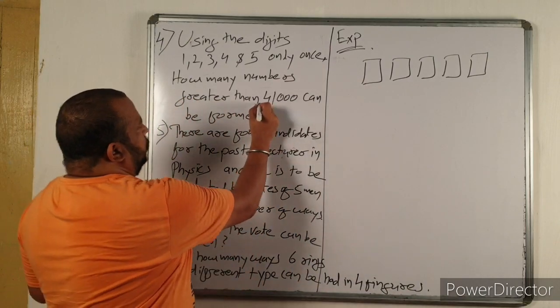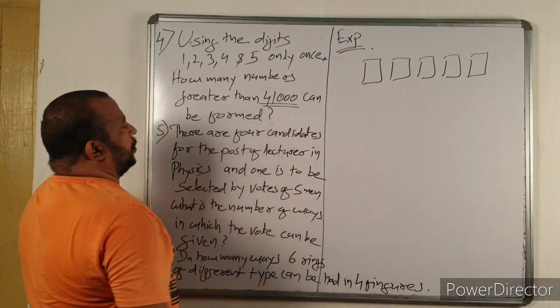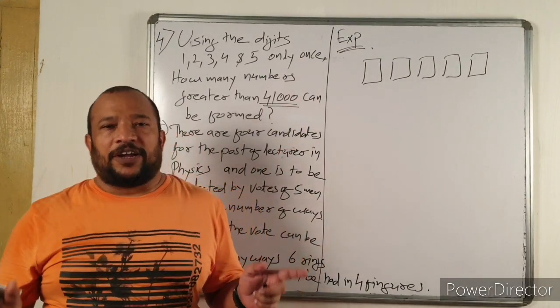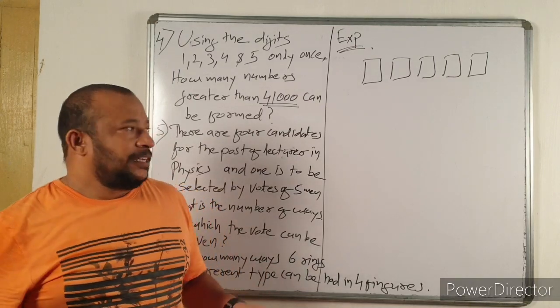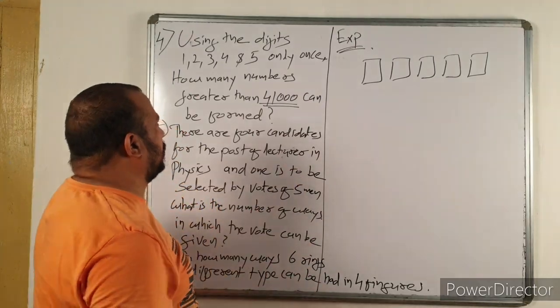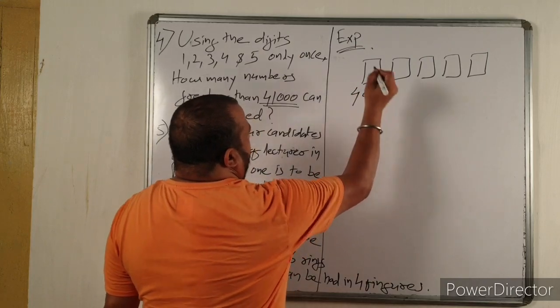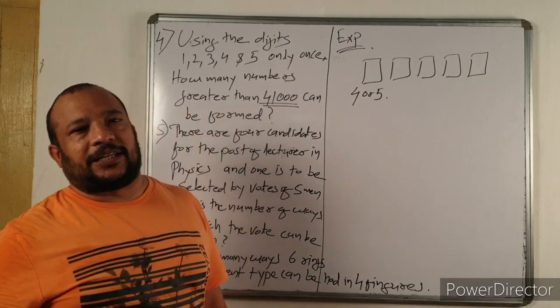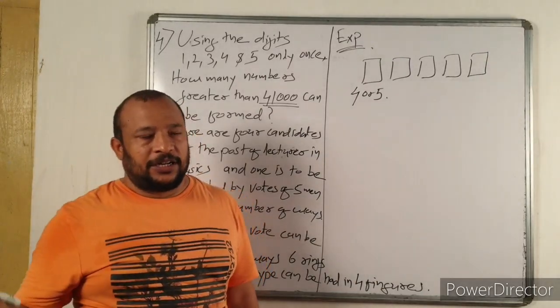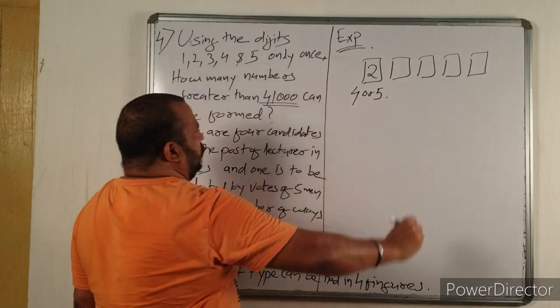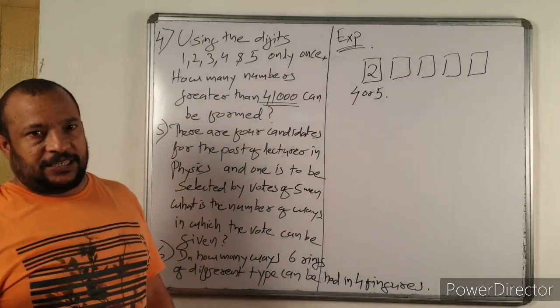The number has to be greater than 41,000. Which box do you need to fill first? Here you have to take either 4 or 5, then only the number will be greater than 41,000. So this box can be filled in 2 different ways.